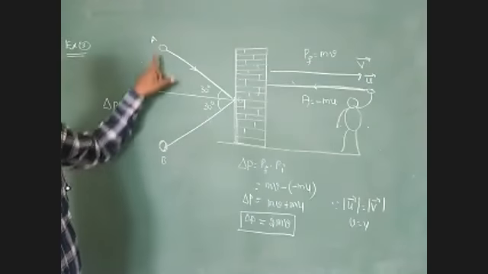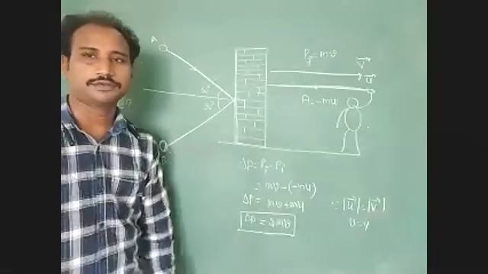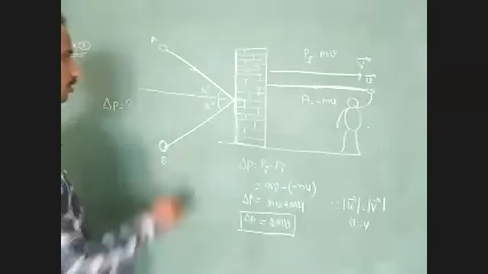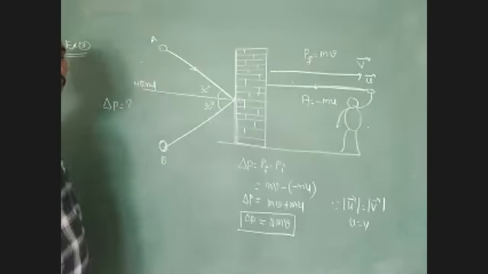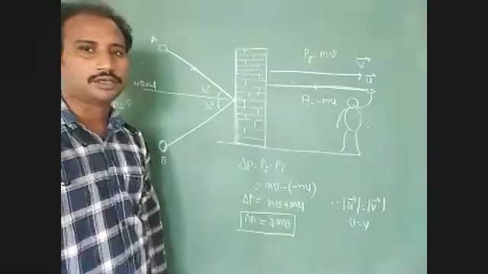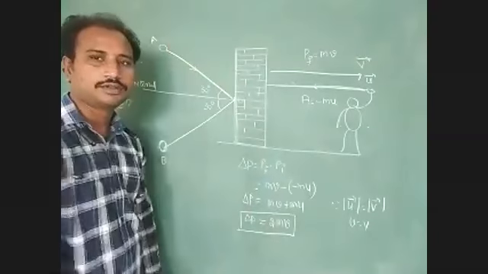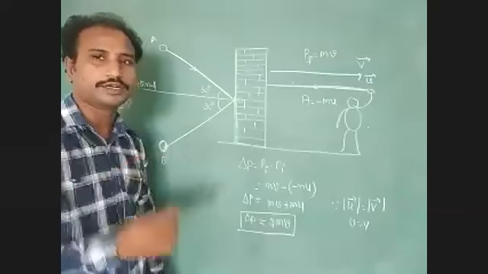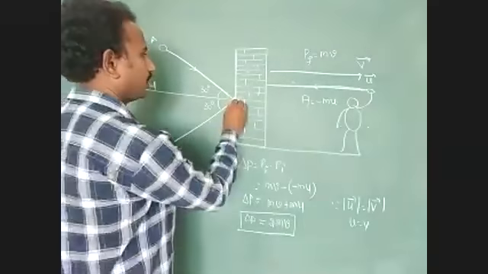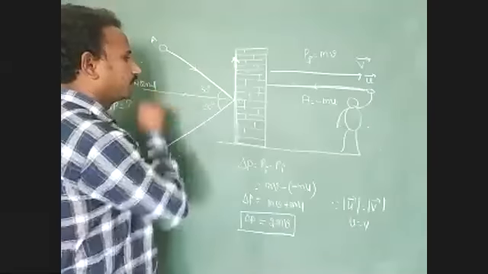Here we have to consider that the direction of motion of the body makes 30 degrees with respect to the normal. Here we have to resolve this velocity into two rectangular components. How many components? Two rectangular components. One is the vertical component, and another is the horizontal component.